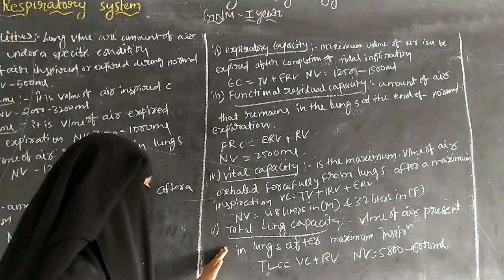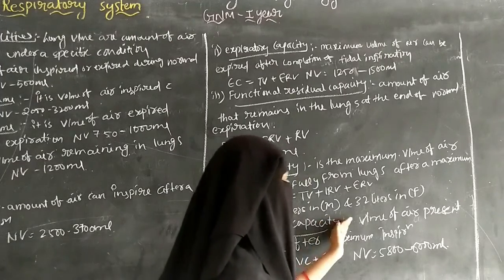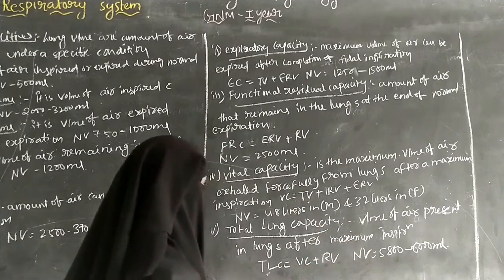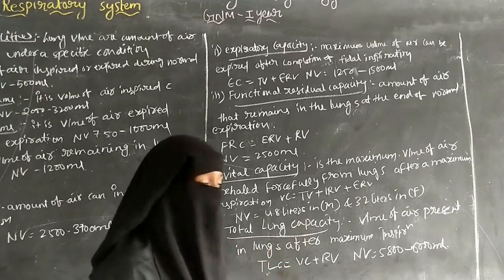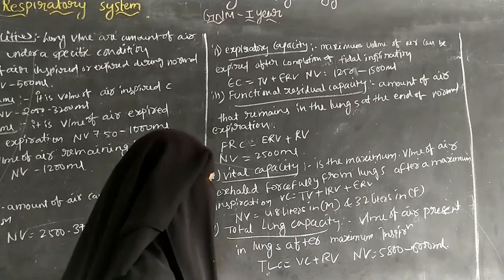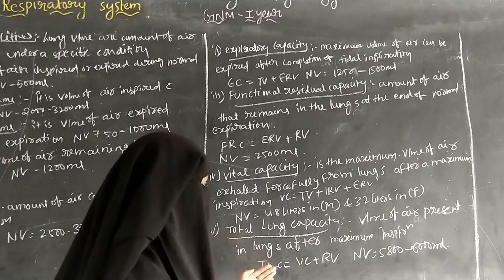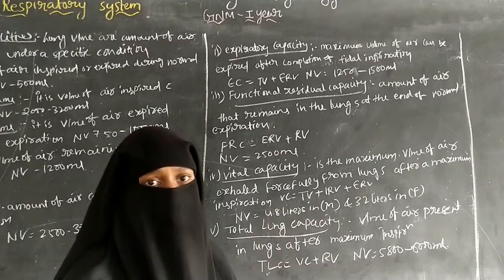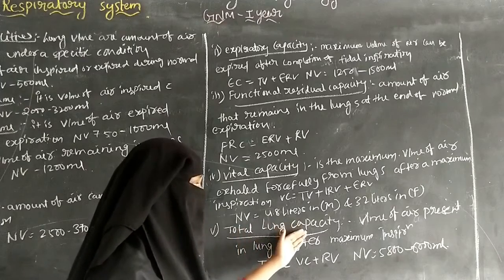And the next one is total lung capacity. Total lung capacity means the volume of air present in the lungs after maximum inspiration. After the maximum inspiration, the air present in the lungs is called total lung capacity.